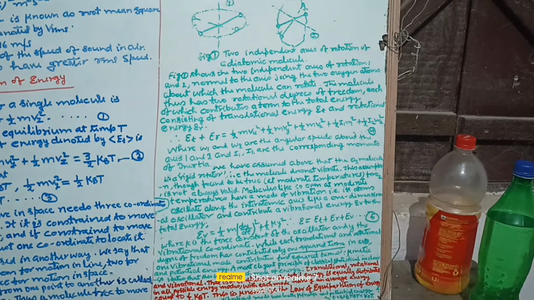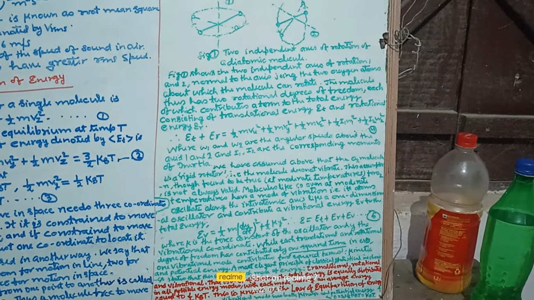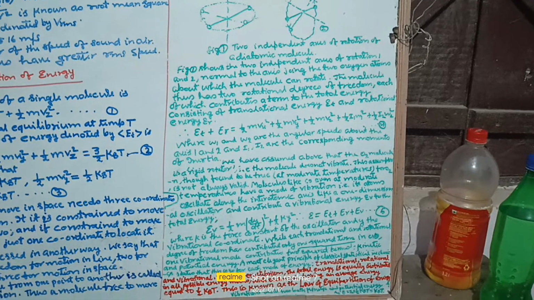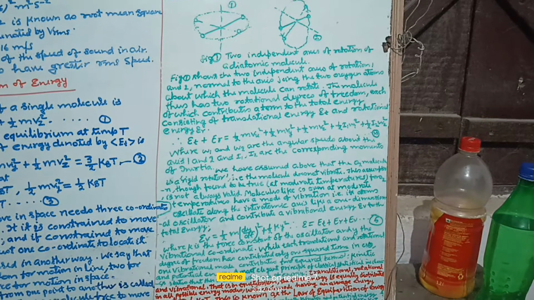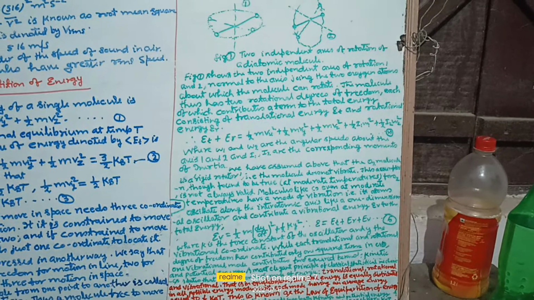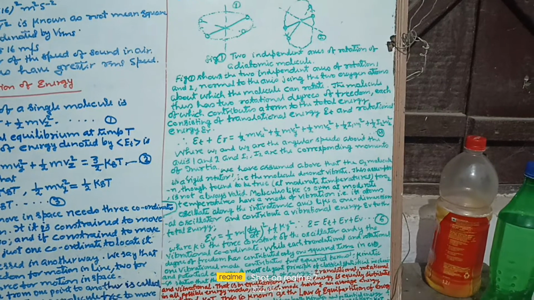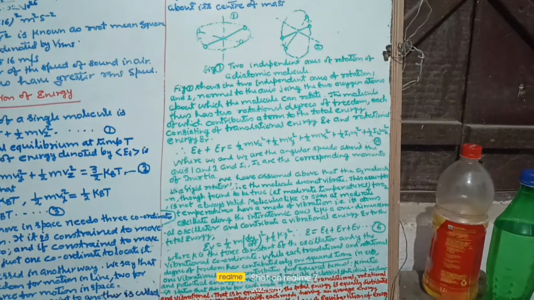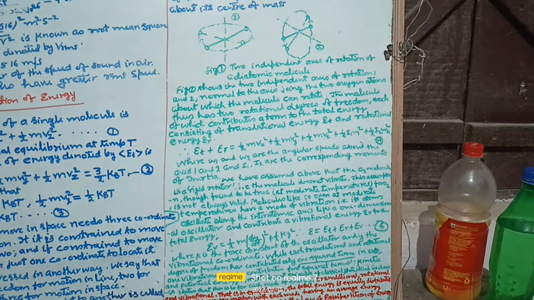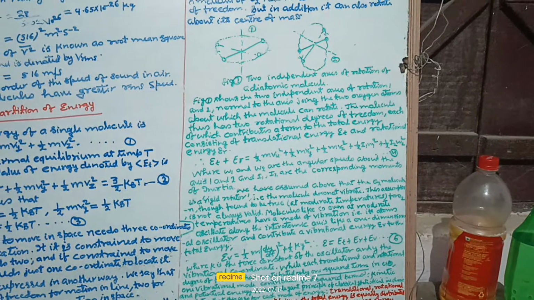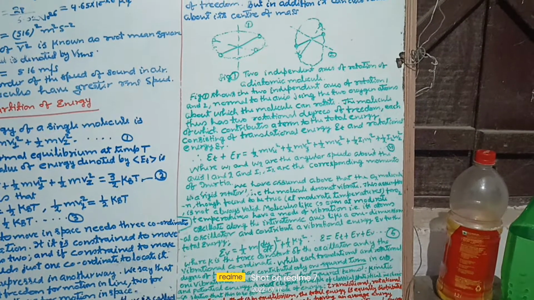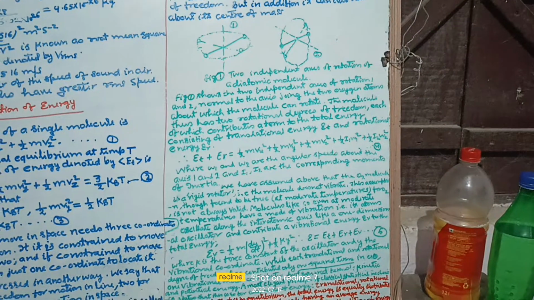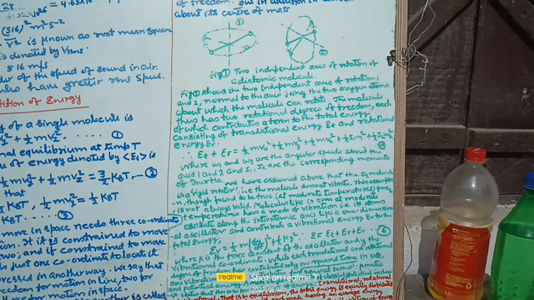Molecules like CO, even at moderate temperature, have a mode of vibration. It means its atoms oscillate along the interatomic axis like a one-dimensional oscillator, and contribute a vibrational energy Ev to the total energy. Thus, Ev is equal to (1/2)m(dy/dt)² plus (1/2)ky². So, E equals Et plus Er plus Ev. That is equation number 5, where k is the force constant